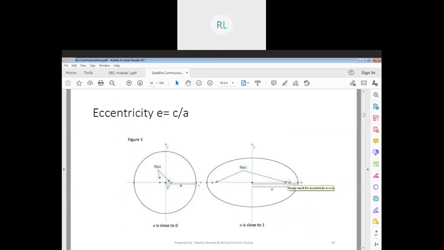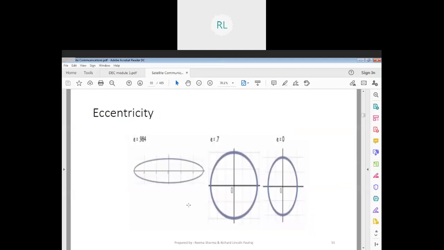Let's take this diagram for example. This is your F1, this is your F2. The closer they are, the more circular they are. So eccentricity is actually telling us how elliptical it is, or is it close to the 0 point wherein it actually becomes a circle.